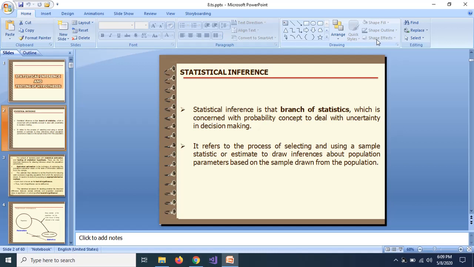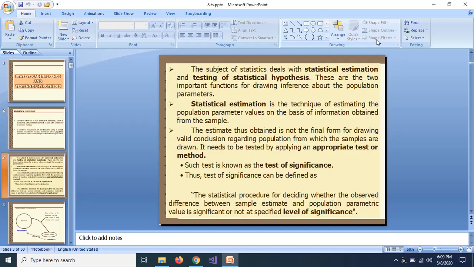Basically, statistical inference is a branch of statistics which is mainly concerned with probability and it deals with the uncertainty in the decision making. So mainly when we draw the sample from the population, we work out different estimates and always try to see how far it is close to the population parametric value.